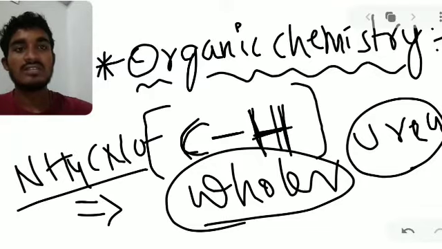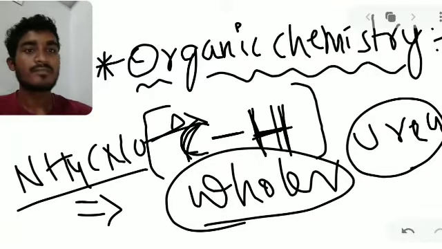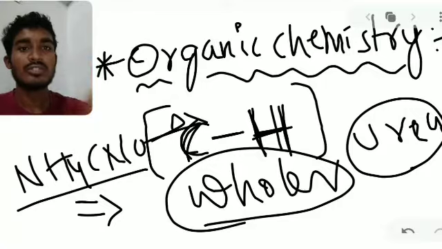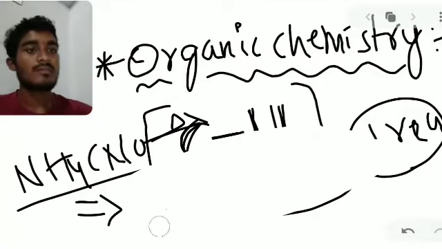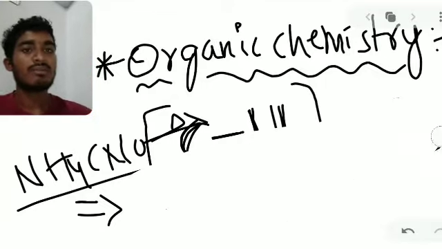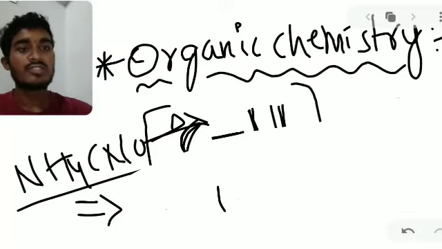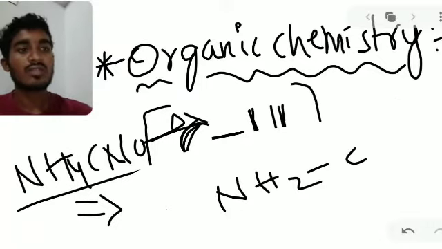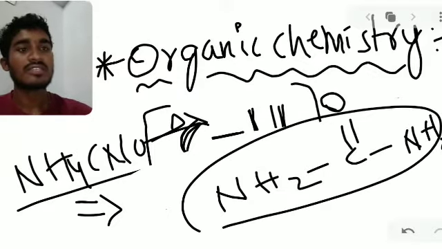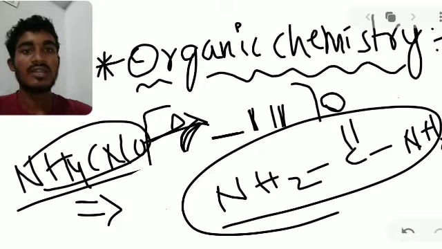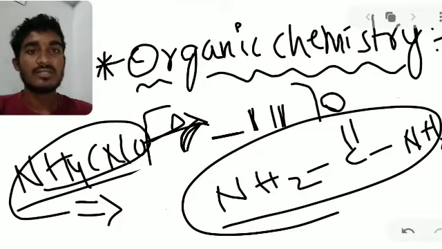When ammonium cyanide is heated, it produces urea, NH2CONH2, with NH2-C double bond O-NH2 being the urea formula. The scientist Wohler observed that when these inorganic materials are heated, they produce urea, which is an organic product. So it was discovered by Wohler. This is one basic example for organic chemistry.